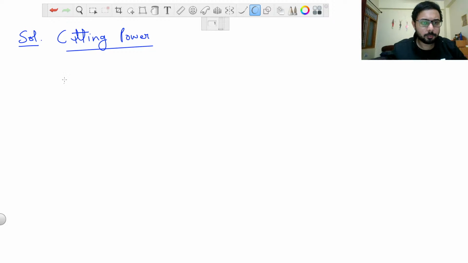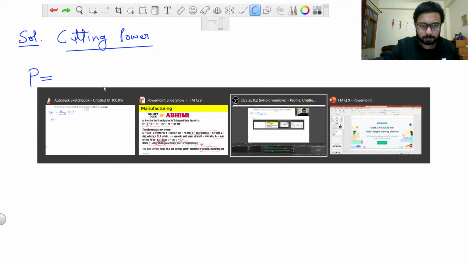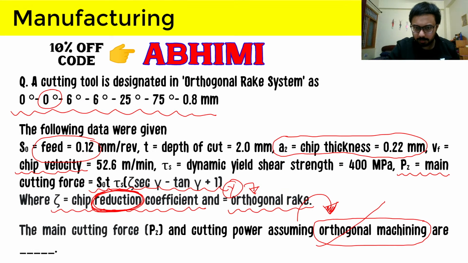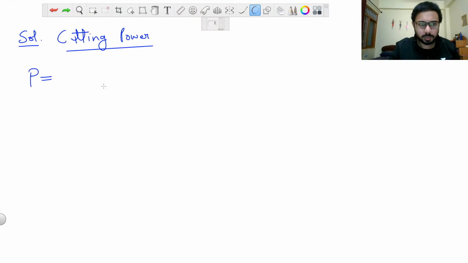So cutting power P will be cutting force, which in the question is given as PZ, but we will just denote it by FC only.